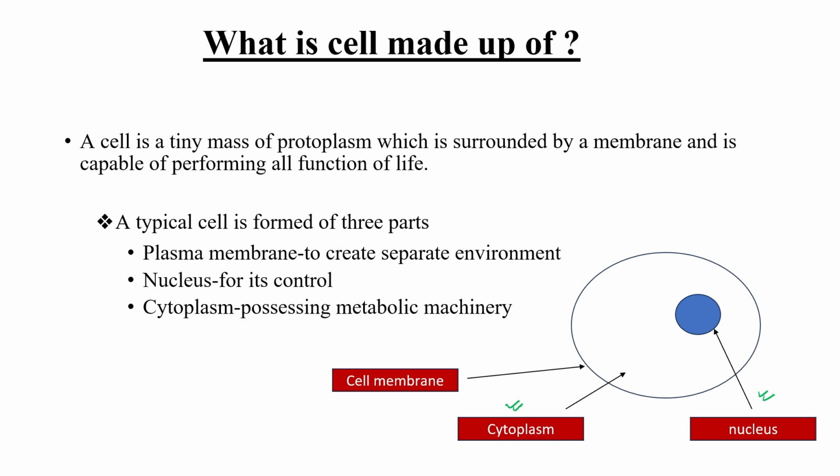The plasma membrane creates a separate environment, gives the cell its structure, and is mainly responsible for transportation. All kinds of metabolic activity occur in the cytoplasm. This is a very general diagram I have drawn just to help you understand the main contents of the cell.